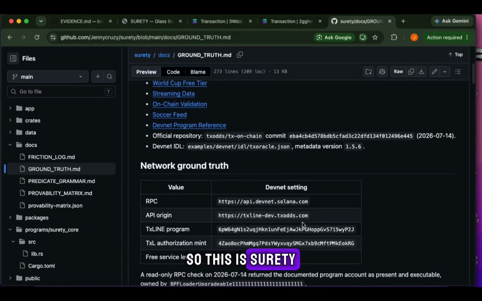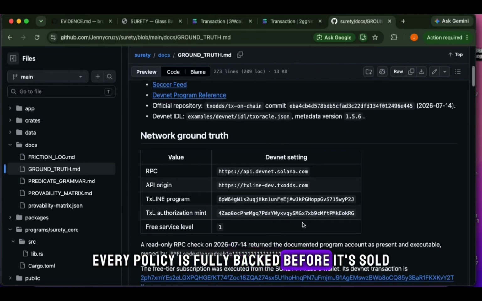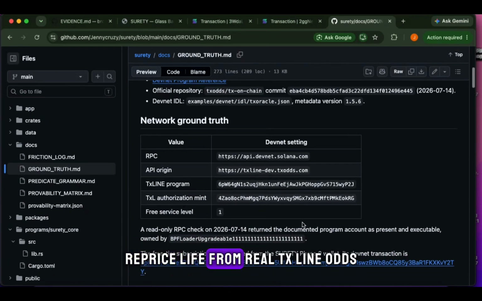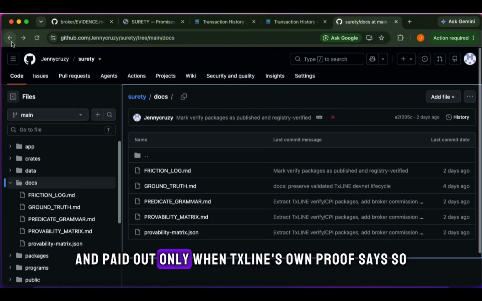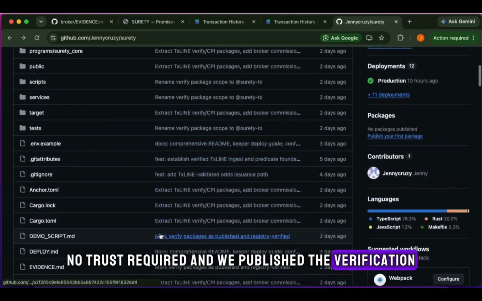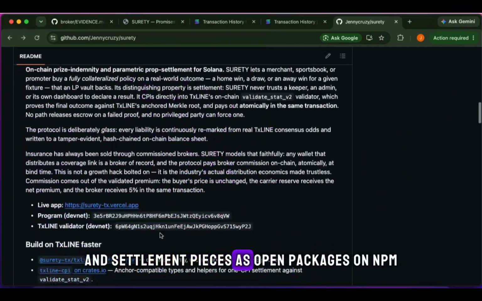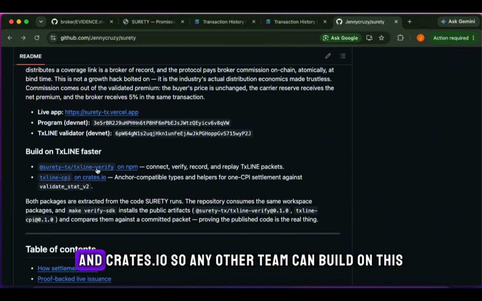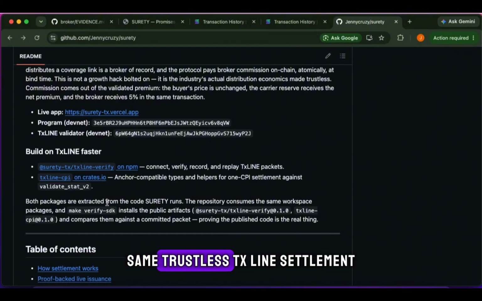So this is Shorty. Every policy is fully backed before it's sold, repriced live from real TX Line odds, and paid out only when TX Line's own proof says so. No trust required. And we publish the verification and settlement pieces as open packages on npm and crates.io, so any other team can build on this same trustless TX Line settlement with just one install.